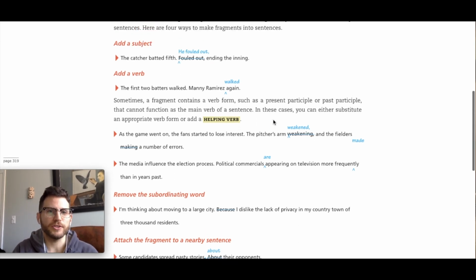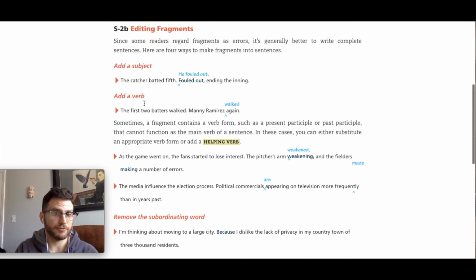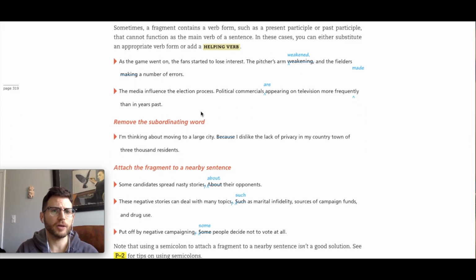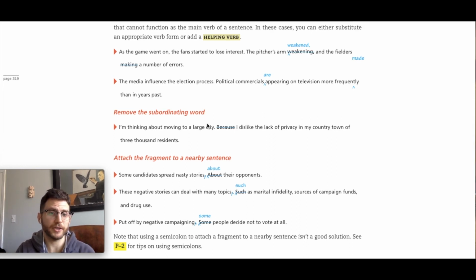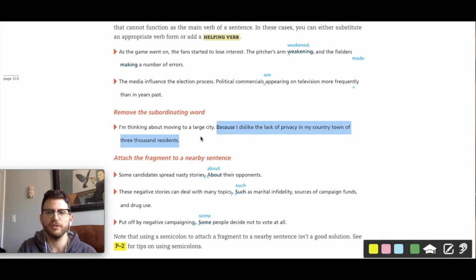Okay, so we talked about adding a subject. We talked about adding a verb if it's missing. Let's talk about how you fix a sentence fragment if it's just a dependent clause on its own. Well, let's look. I am thinking about moving to a large city because I dislike the lack of privacy in my country town of 3,000 residents. Because I dislike the lack of privacy in my country town of 3,000 residents.